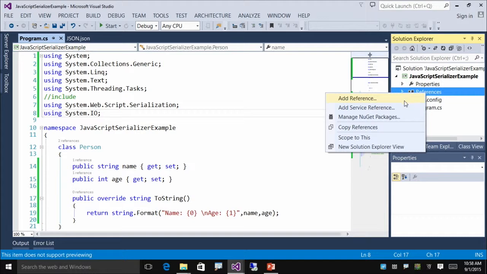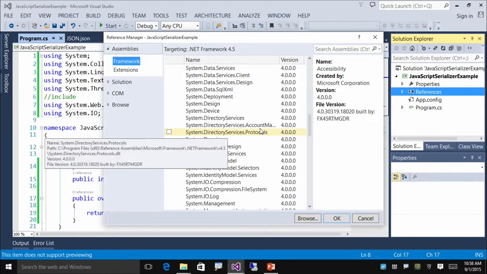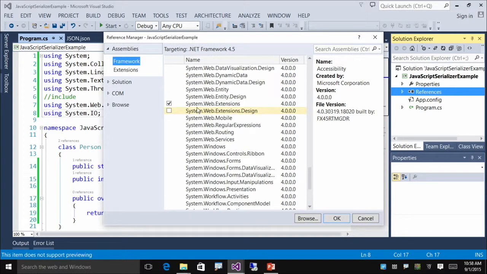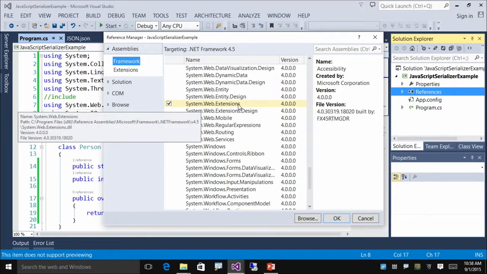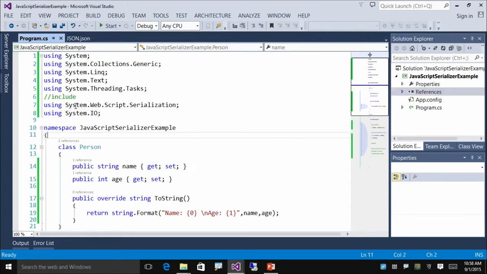So you click References, click Add Reference, and scroll down, and the specific one you're looking for is the system.web.extensions. So you click that, you add it. After that, you need to add using system.web.script.serialization. Otherwise, your JavaScript serializer class won't work. And also, we're using some file I/O, so we need to include the system.io library as well.